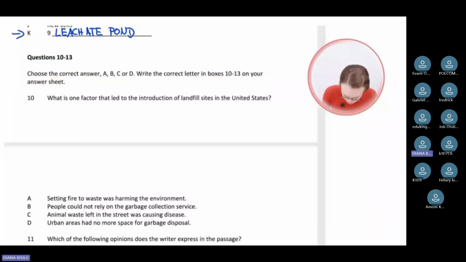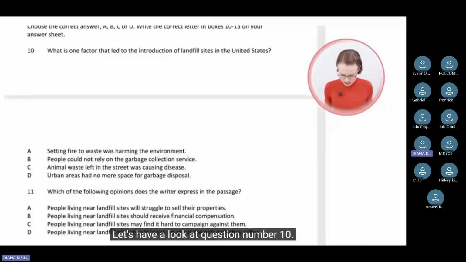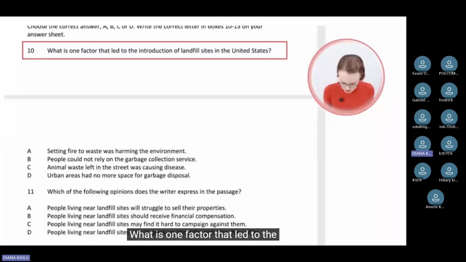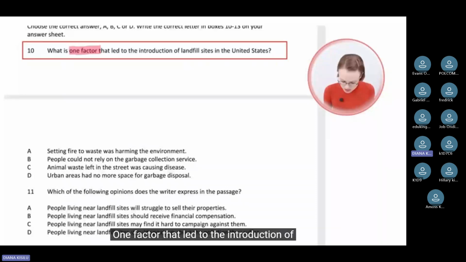Let's have a look at question number 10. What is one factor that led to the introduction of landfill sites in the United States? One factor that led to the introduction of landfill sites. Now, let's have a look at the passage and let's check whether we can see anything about a factor that led to the introduction of landfill sites in the US.